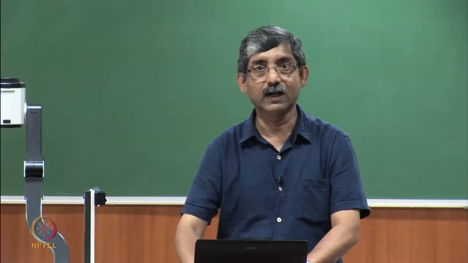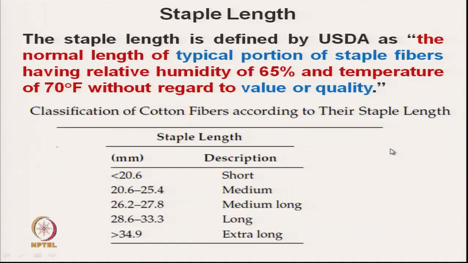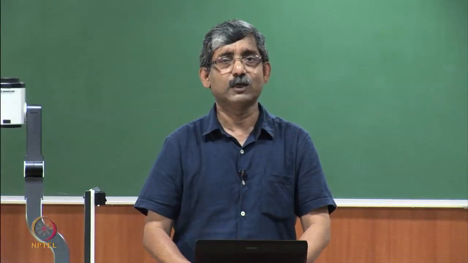As per the USDA norms, less than 20.6 millimeter is a short fiber, 20.6 to 25.4 is a medium length fiber, and so on. Above 34.9 millimeter it is an extra long fiber. This is the classification of staple length as per USDA.